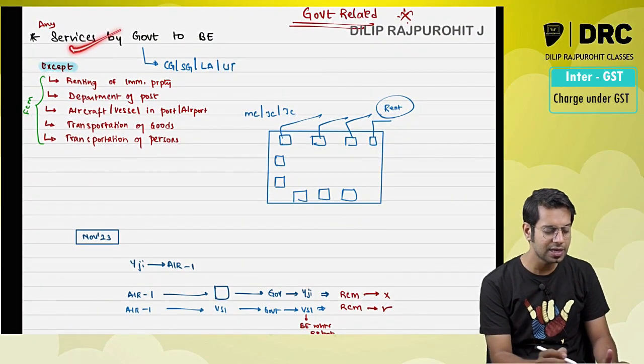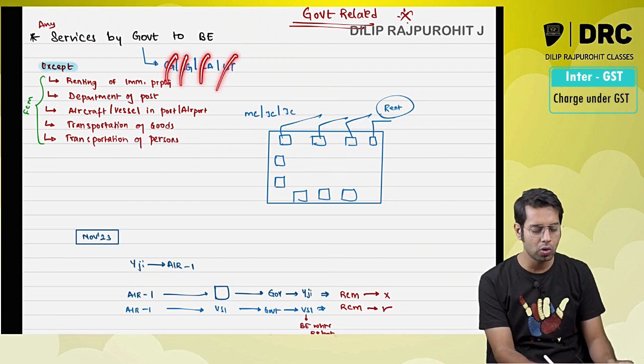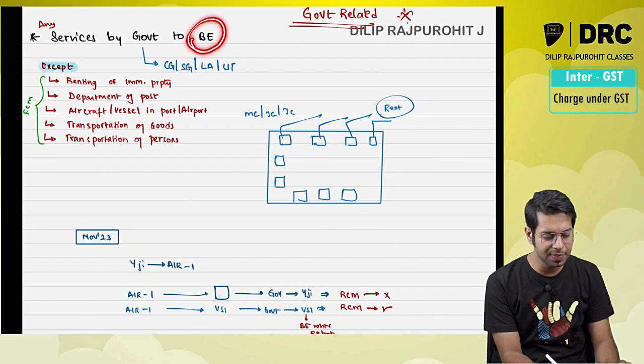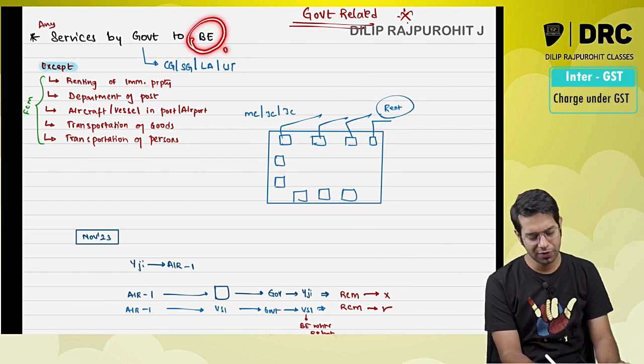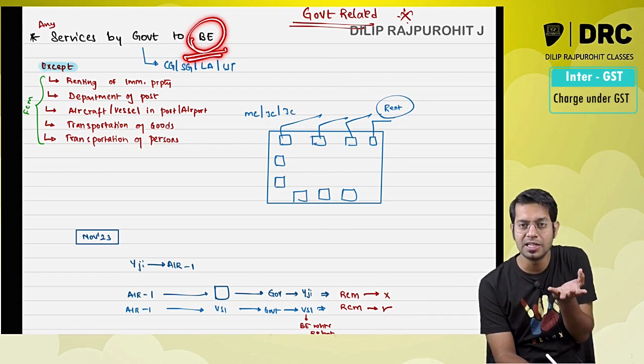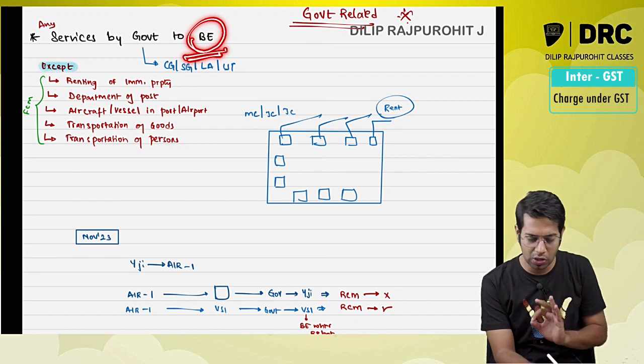Then any services given by government. Government means what, sir? Central government, state government, local authority, union territory. So any services given by government to a business entity, that business entity will have to pay the taxes under reverse charge. Business entity means any person who is carrying on the business. It does not matter whether you are registered under GST law or not.